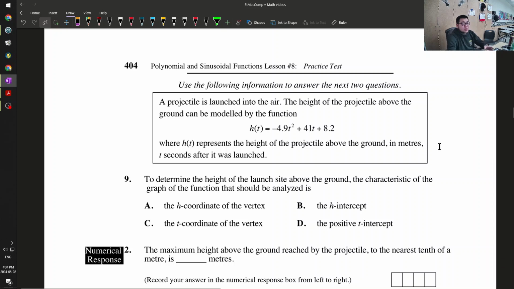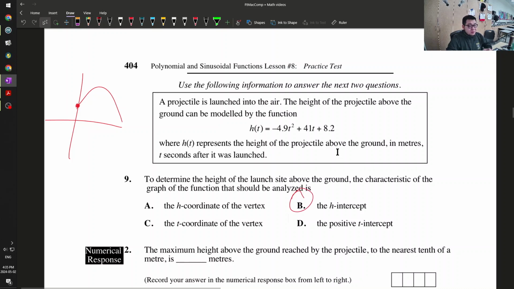Keep going. A projectile is launched in the air, and so on. The height of the projectile above the ground can be modeled by this function, where h represents the height in meters t seconds after it is launched. To determine the height of the launch site, if you're launching something, it usually looks something like this. So what is the height of the launch site? Well, that is the y-intercept, in this case the h-intercept. So 9 is going to be B.